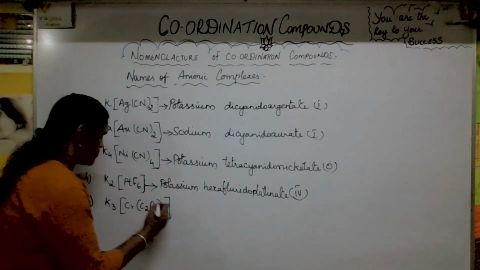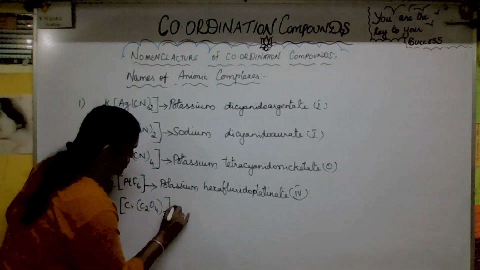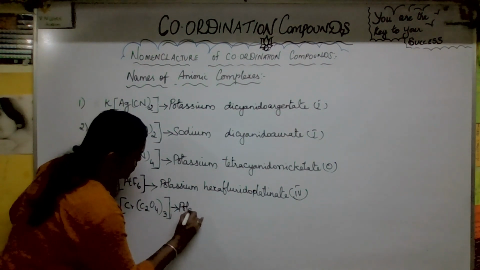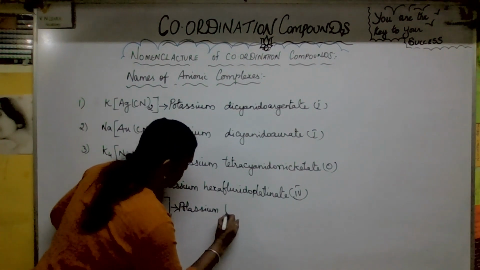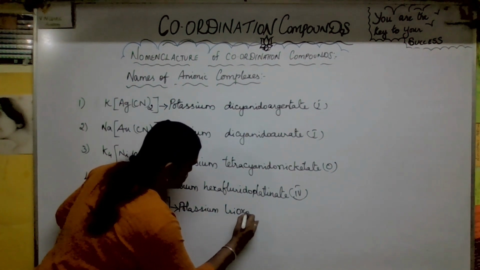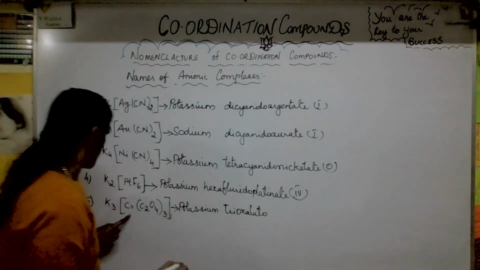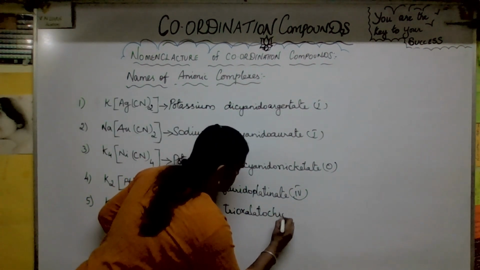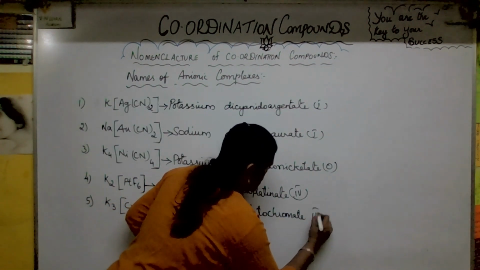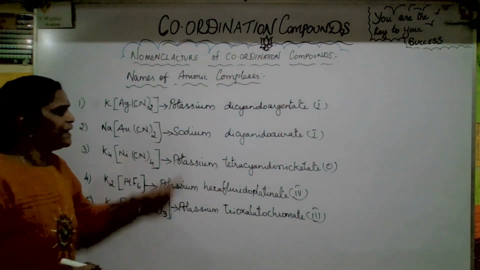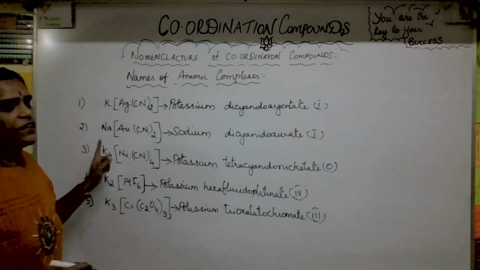Now the next one, potassium trioxalatochromate(III), oxidation state. Hope you got a clear idea how to write those anionic complexes.